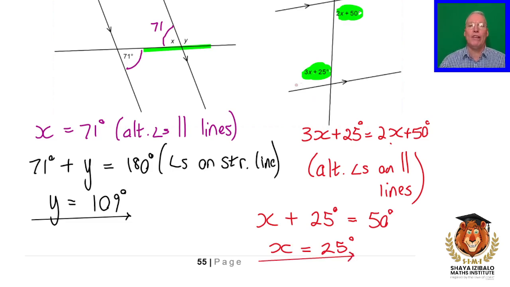I'm tempted to test this answer. I'm tempted to just check what size this angle will be if x is 25. Well, 3 lots of 25 is 75 plus 25. This angle actually comes to 100 degrees. And if x is 25 over here, 2 lots of 25 is 50 plus 50, this angle comes to 100 degrees as well. It's right.